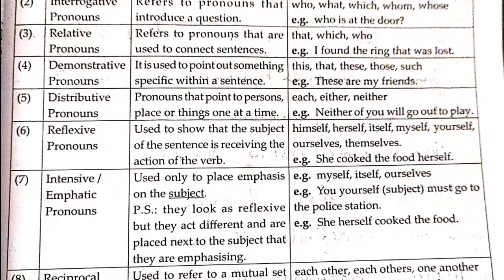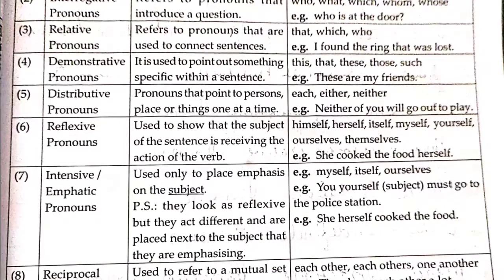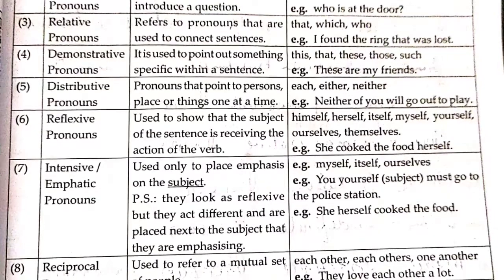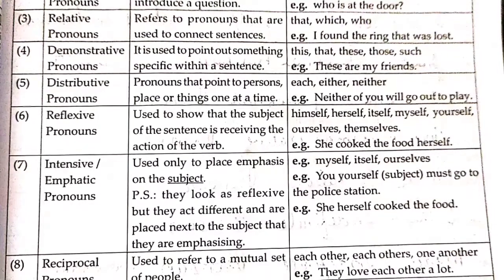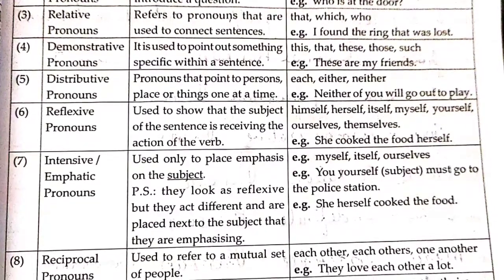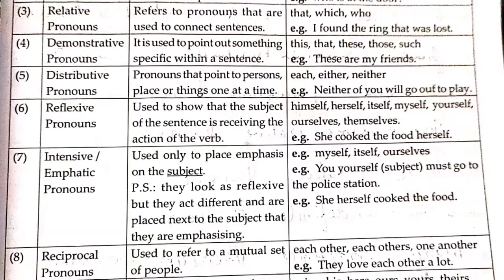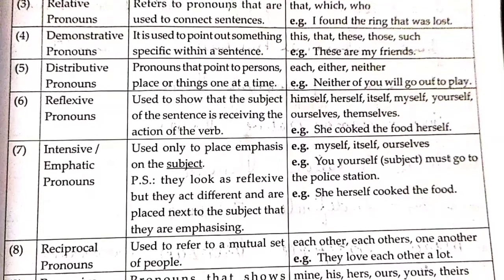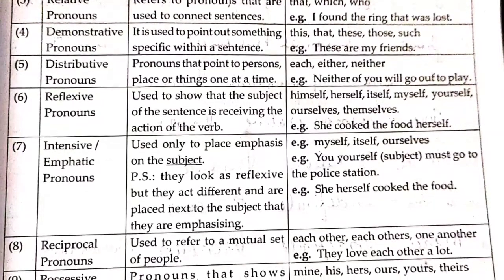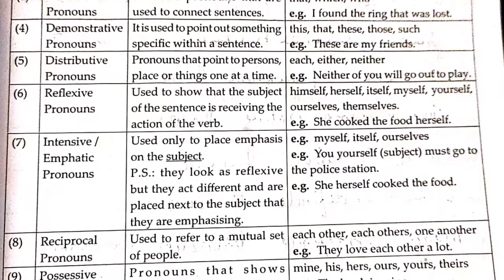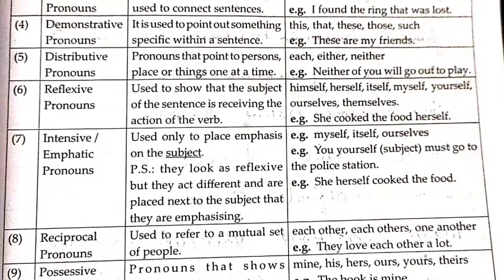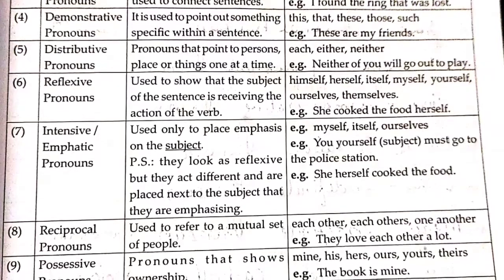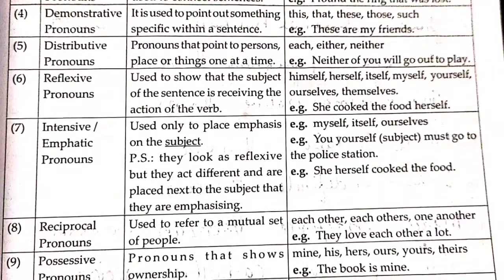Sixth, the reflexive pronouns are used to show that the subject of the sentence is receiving the action of the verb: himself, herself, itself, myself, yourself, ourselves, themselves. Example: She cooked the food herself. Seventh point, intensive or emphatic pronoun, used only to place emphasis on the subject: myself, itself, ourselves. Example: You yourself must go to the police station. She herself cooked the food.